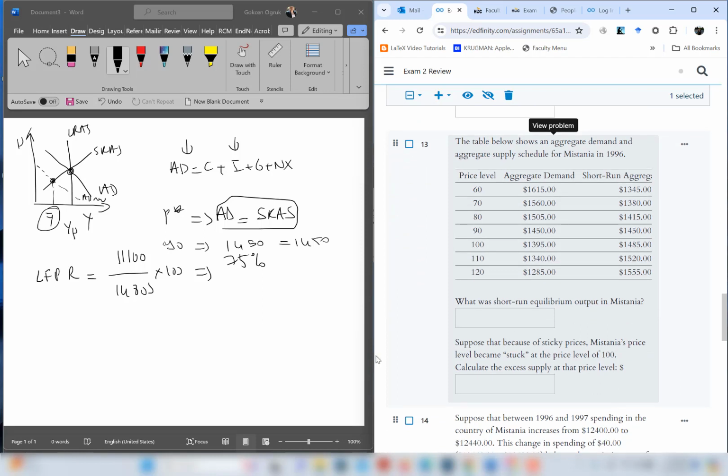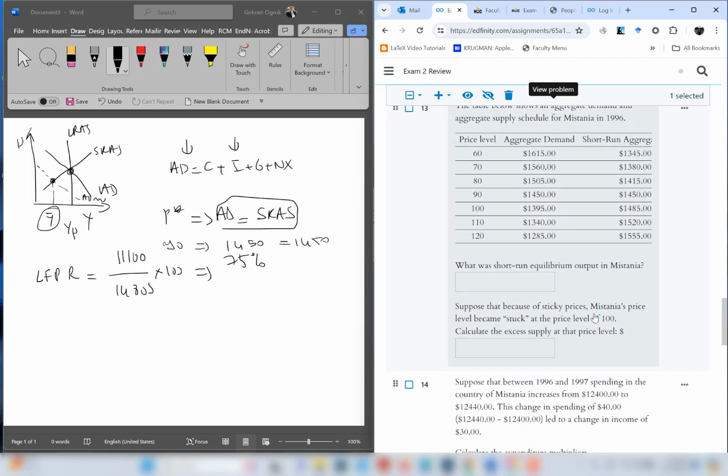Question 13. The table below shows an aggregate demand and aggregate supply schedule for Mistania in 1996. What is the short-run equilibrium output? The same idea. If you look at both these columns and scroll down, AD equals AS when the price is 90 and the short-run equilibrium output is 1,450.